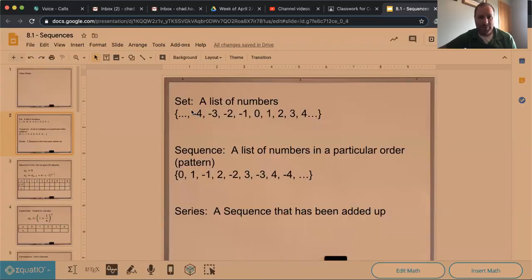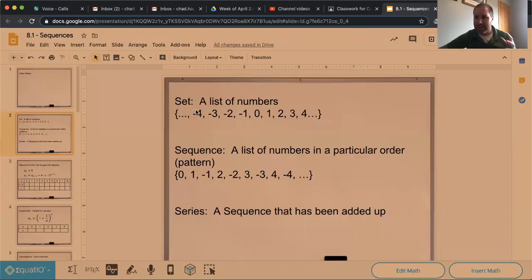Sequences, we've already talked about those earlier in the year. You guys have been working with those for a while. We're just going to go over some of that again. Some of this will likely be a review. If you remember some of that stuff when we were talking about integrals and where we needed to add up a bunch of stuff. But it's always good to review things as well. So just a little bit of review.